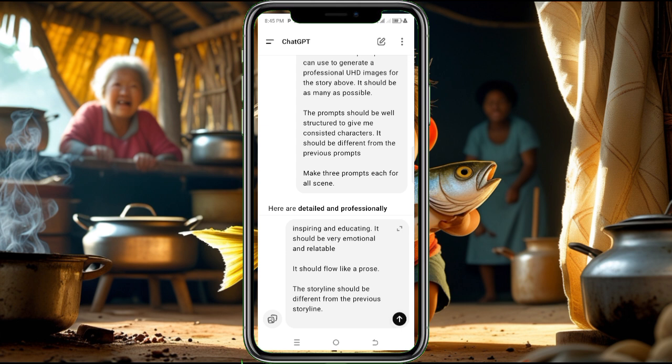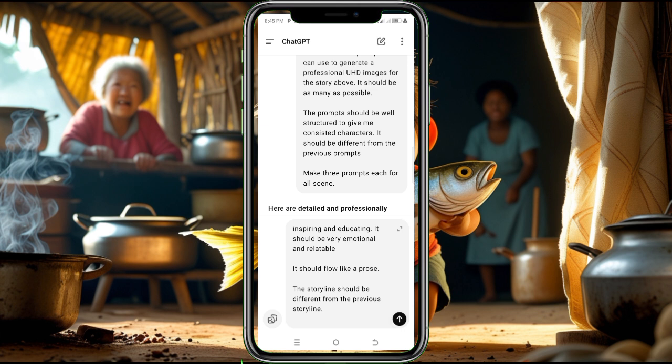Now, the reason why I want it to be emotional is so that if someone is watching the video, they will feel the emotion, they feel the pain. They'll say, this stepmother did bad, though. The woman is wicked, though, and all that. And these are some of the things that will make your story go viral. When it has emotion and it is relatable, that is why you see someone go to the comment section and say, this actually happened to my sister when my mommy took my sister to stay with one person like that, or my neighbor did this to one girl and all that. So this is relatability. People will be able to say, this actually happened around my environment.